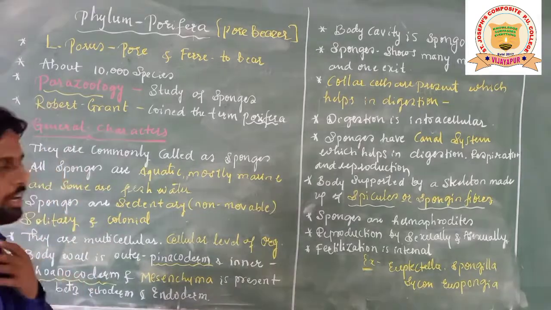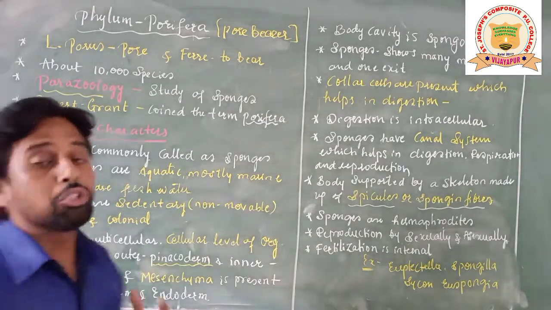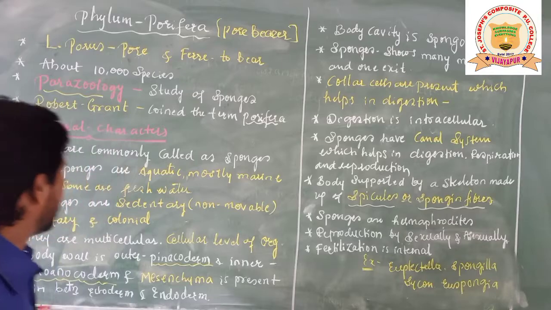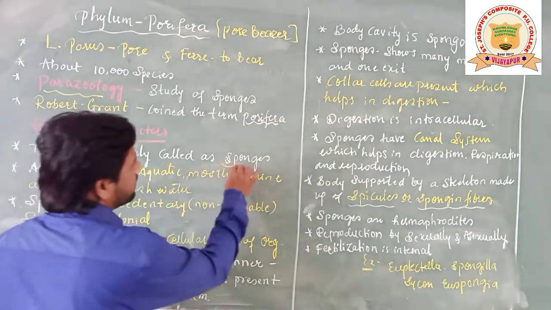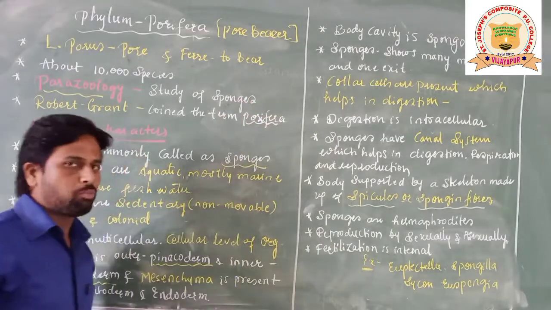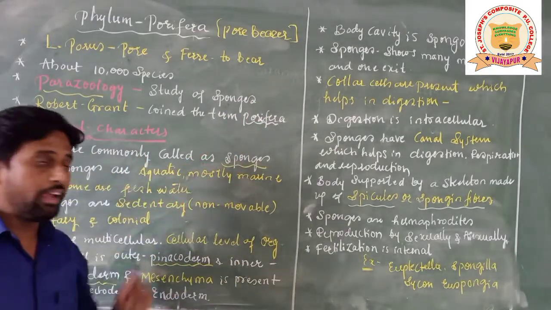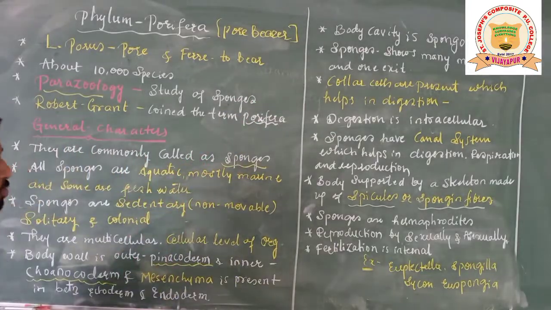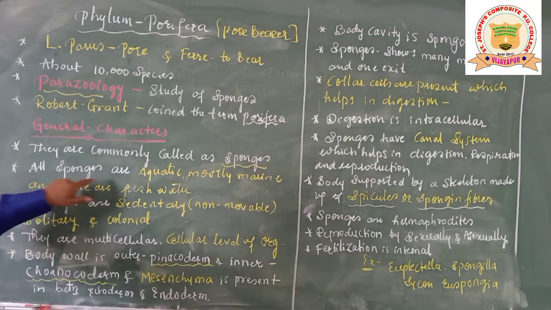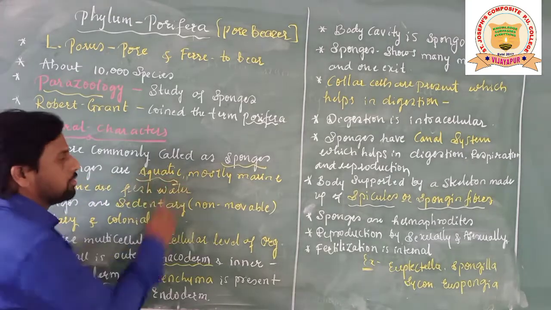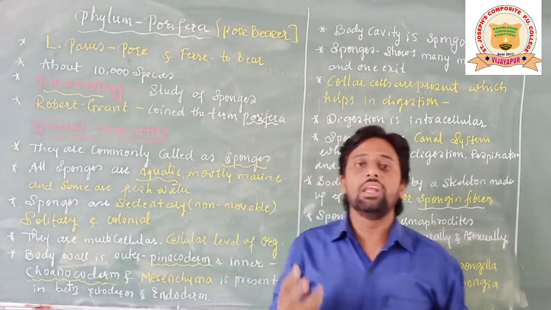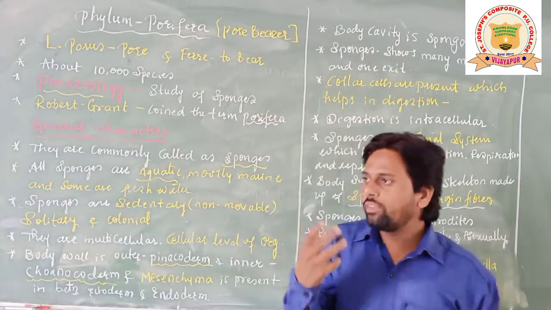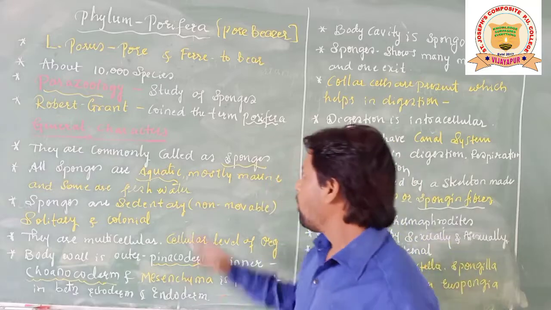Let's go for its general characteristics, its important characters. They are commonly called sponges. As I already said, they are commonly called sponges because they look like a sponge. All the sponges are aquatic. Aquatic indicates what, students? They basically live inside the water. Throughout their life they live inside the water.